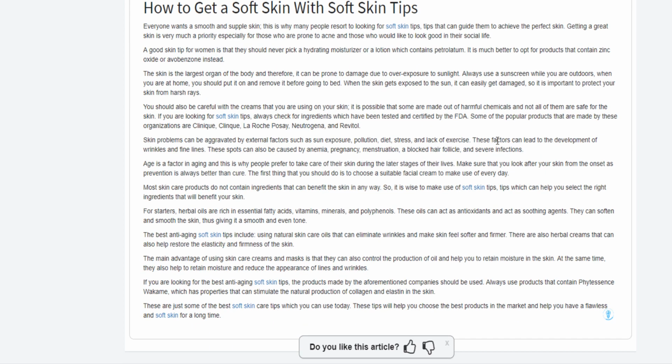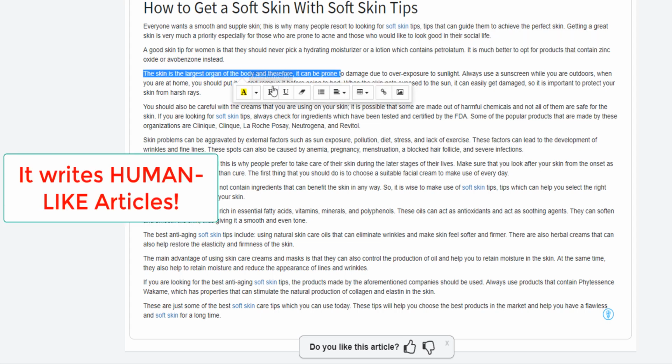It says everyone wants a smooth and supple skin. This is why many people resort to looking for soft skin tips. Blah blah blah. The skin is the largest organ of the body. You see, it writes a really comprehensive article about the thing that you asked.